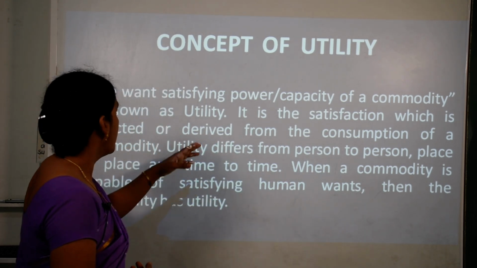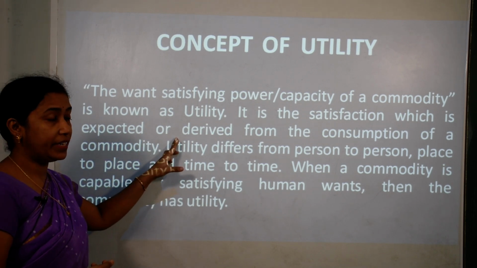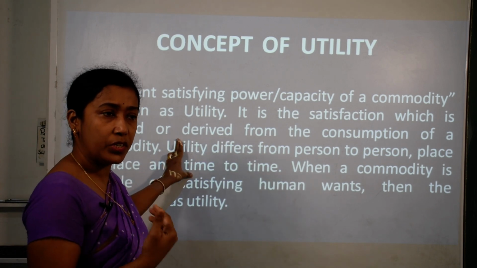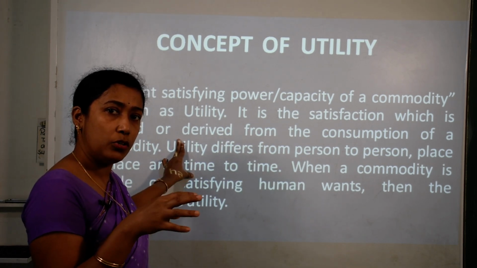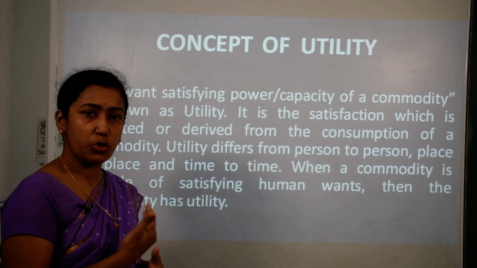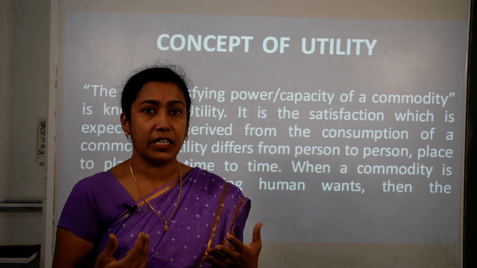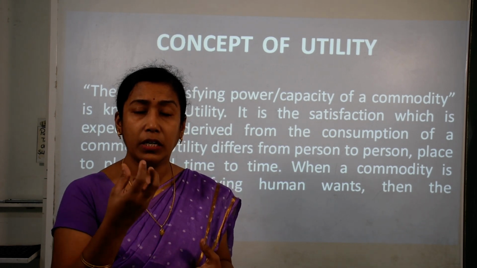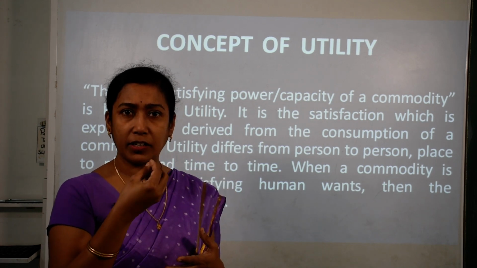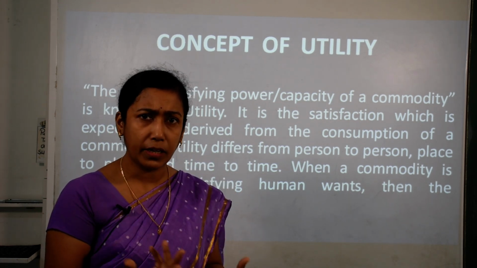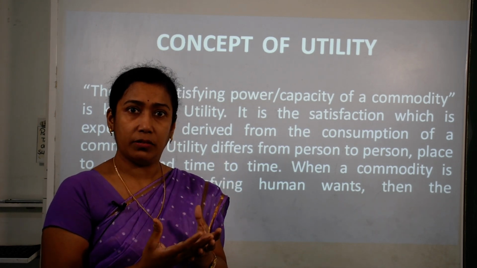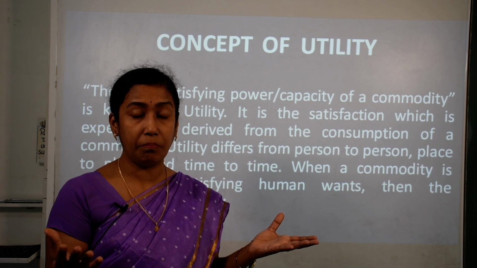Utility is the satisfaction which is expected or derived from the consumption. That is, it is a kind of satisfaction which we derive from using that particular product or consuming a commodity. As I consume that product, I get utility. Say for example, I am craving for some sweet. If I eat that sweet or a chocolate or any kind of sweets, my craving for that sweet product will be satisfied completely.